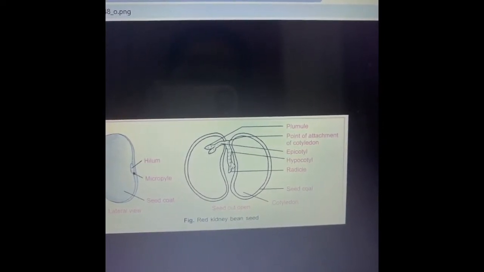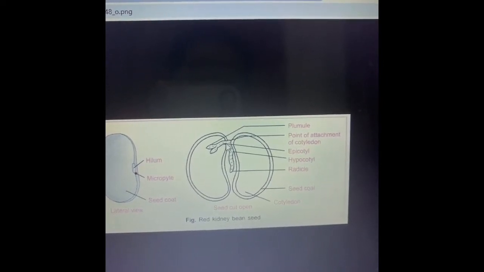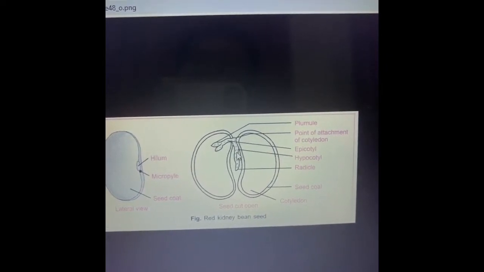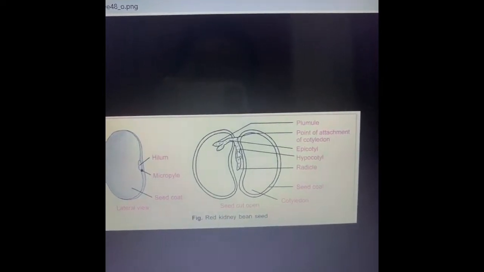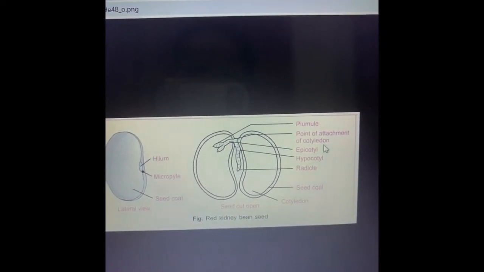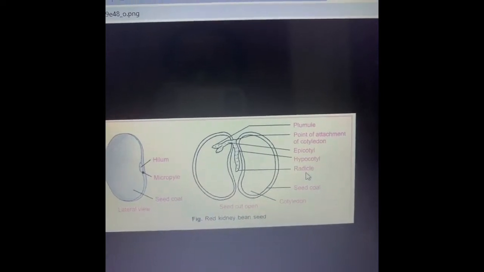The upper part is the plumule, the lower part is the radicle. Just below the plumule is your epicotyl, and just above the radicle is your hypocotyl, and between the epicotyl and hypocotyl is the point of attachment of the two cotyledons. So this is the structure of the dicot embryo.